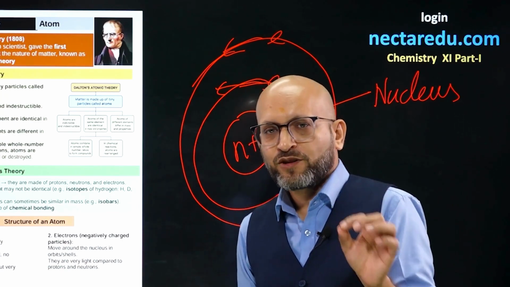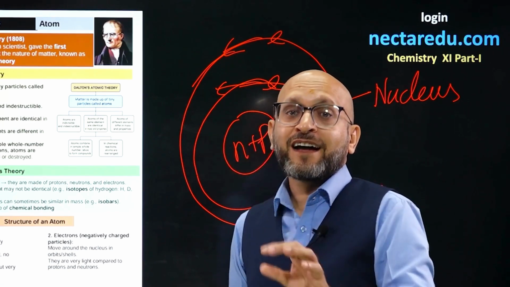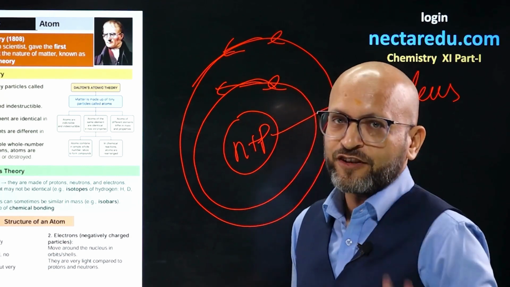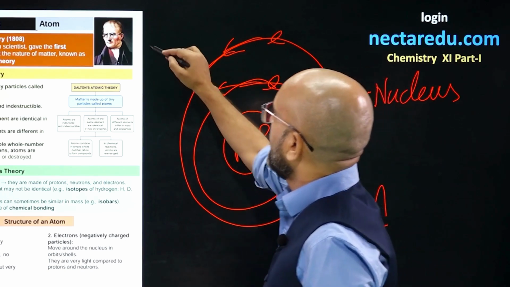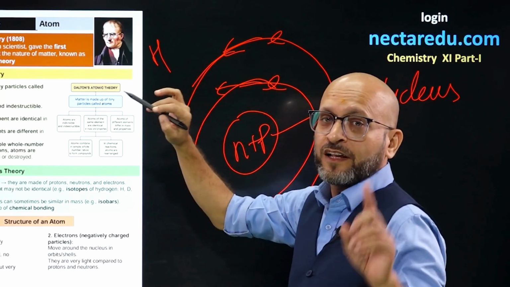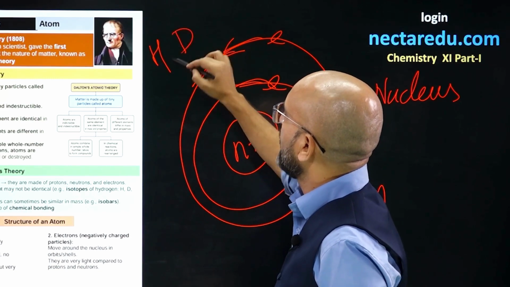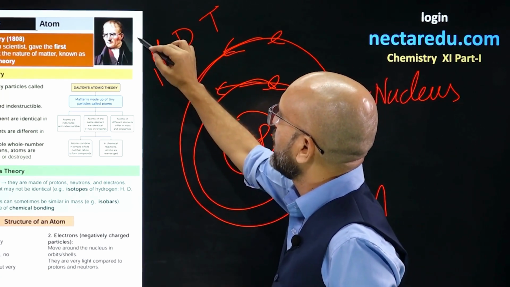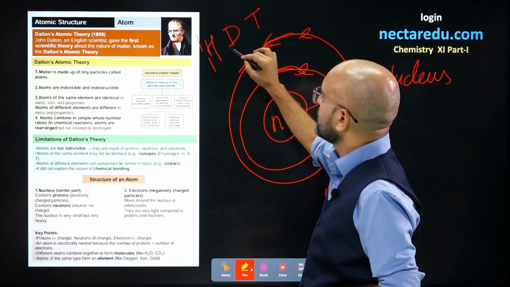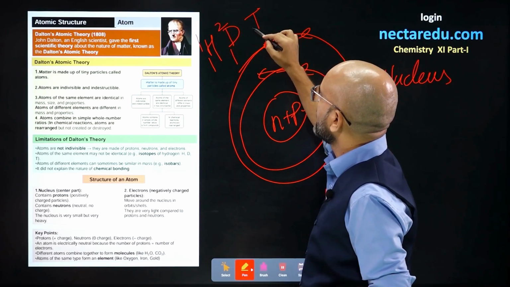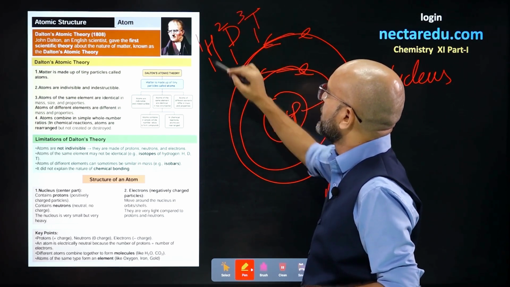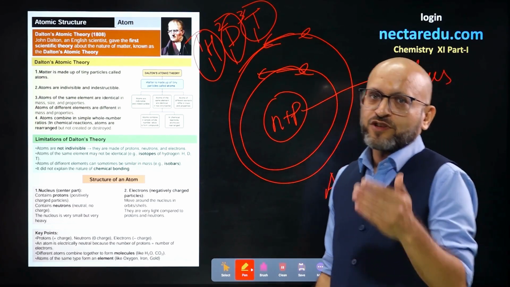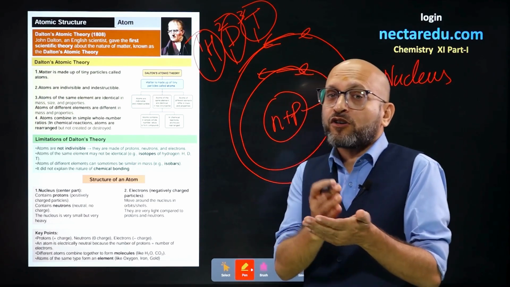Secondly, Dalton told that all atoms of an element are same, but we found out there are isotopes. Let's say hydrogen atom. There are three types of atoms in hydrogen. One is H, the other atom of hydrogen is D, and third atom is T. Hydrogen has atomic number 1 and mass number 1. Deuterium has atomic number 1 and mass number 2, and tritium has atomic number 1 and mass number 3. So all these atoms are of hydrogen, but they are different. So this was a limitation, or drawback.